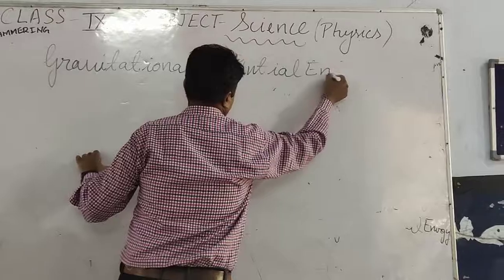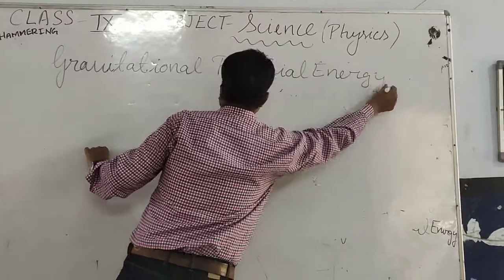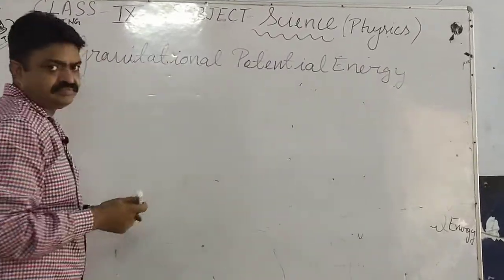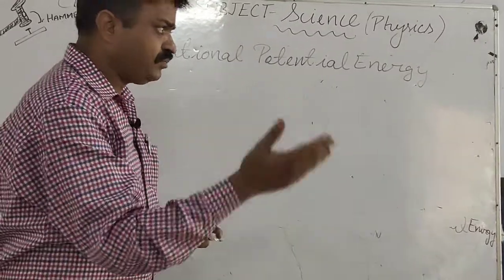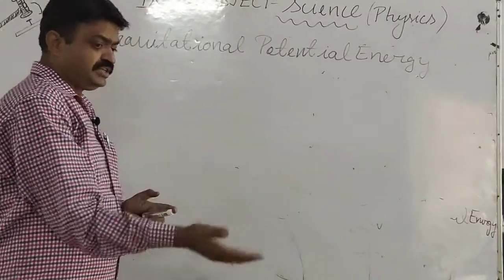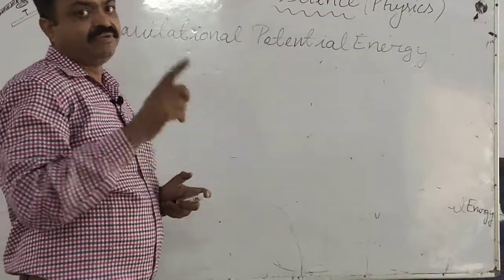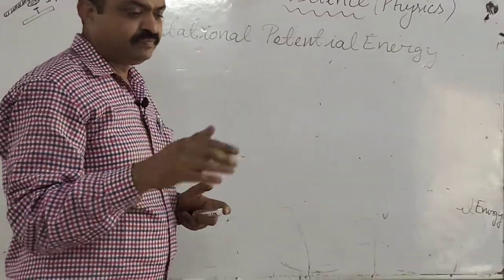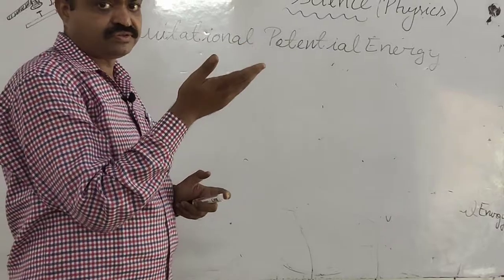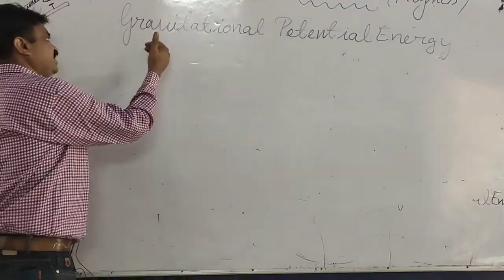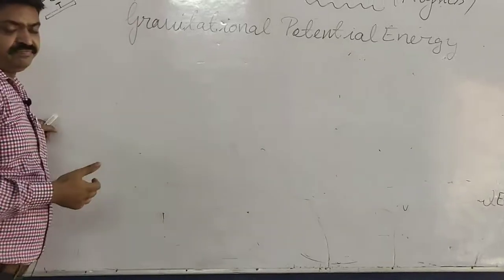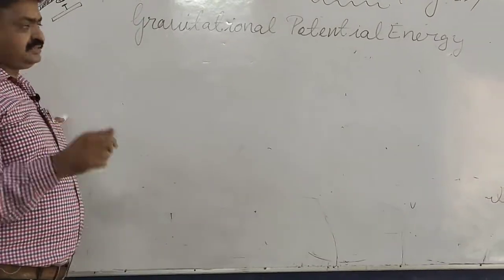Gravitational potential energy is the energy in which an object changes its position to a height opposite to the gravitational force. So the energy possessed by the object is known as gravitational potential energy.